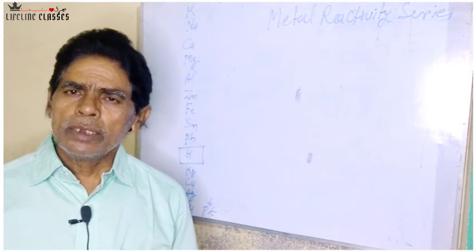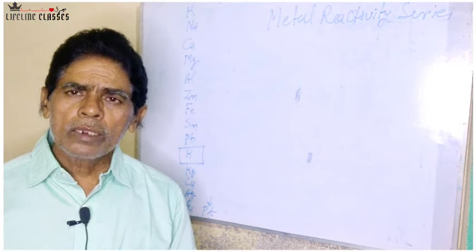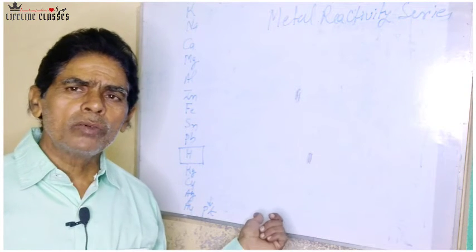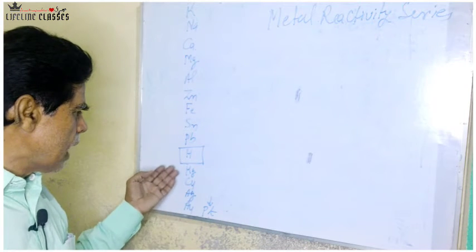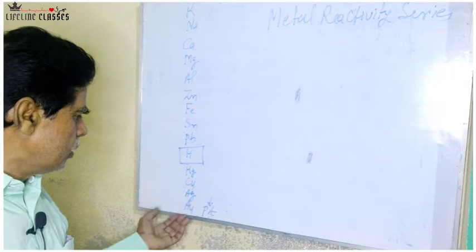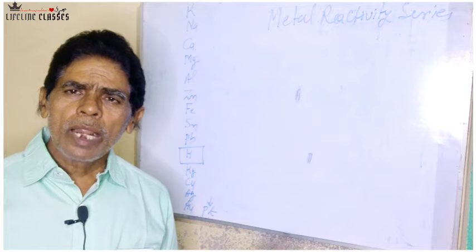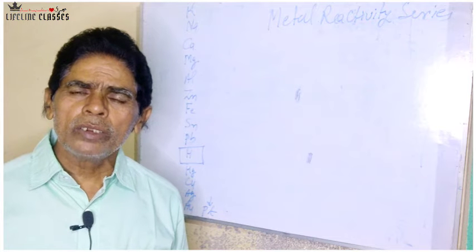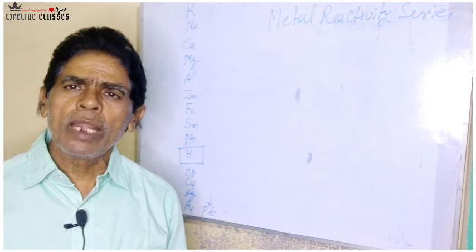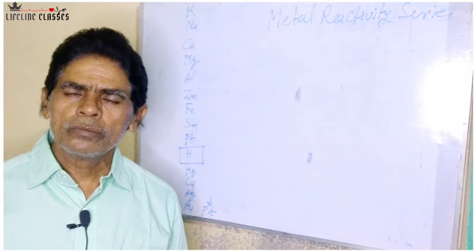Why? It is because hydrogen is more reactive as compared to the metals lying below it, that is silver, copper, gold, platinum, etc. So their atoms need much more energy to lose electrons and reduce the H plus ions present in the dilute acids.